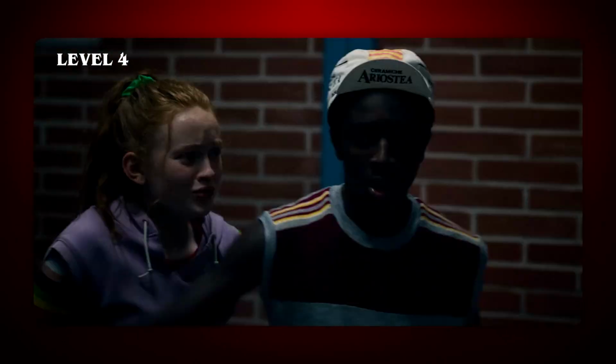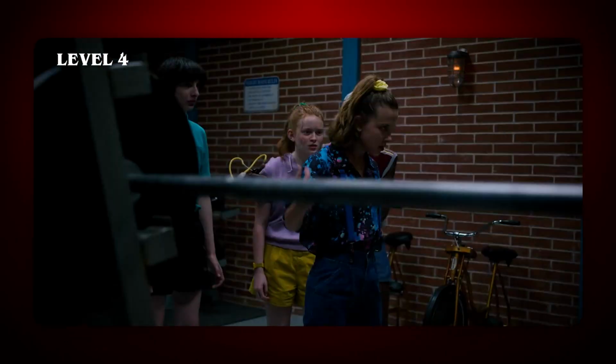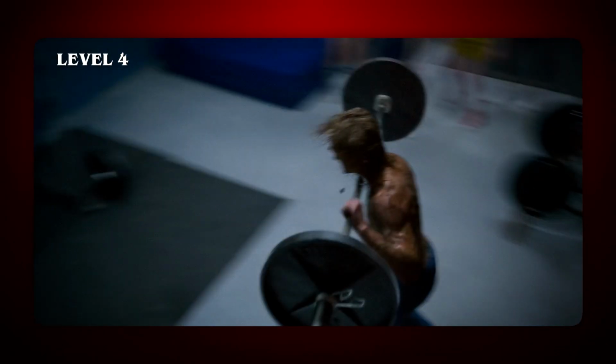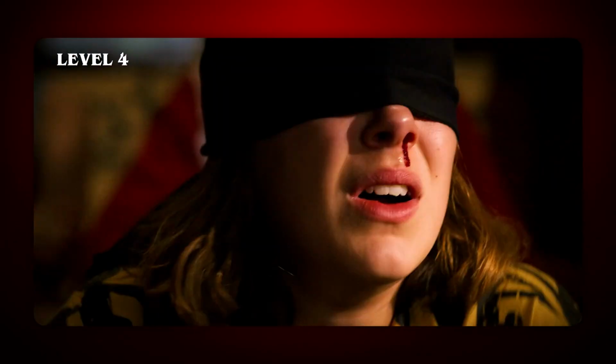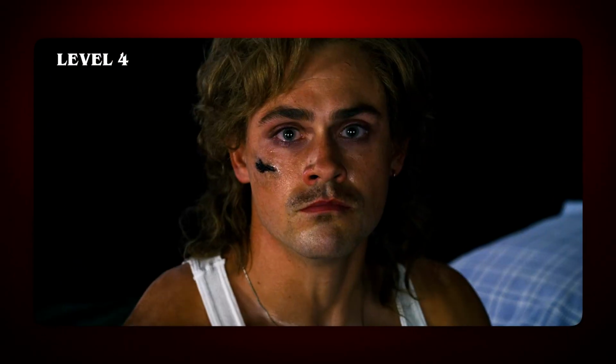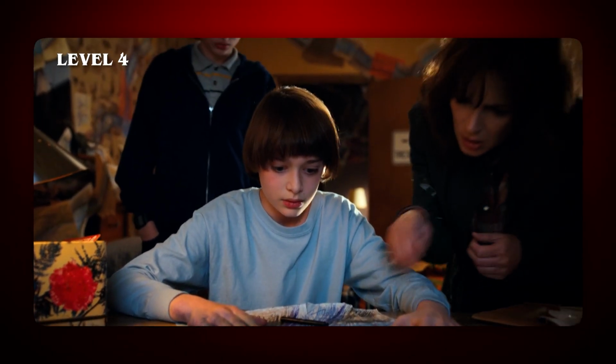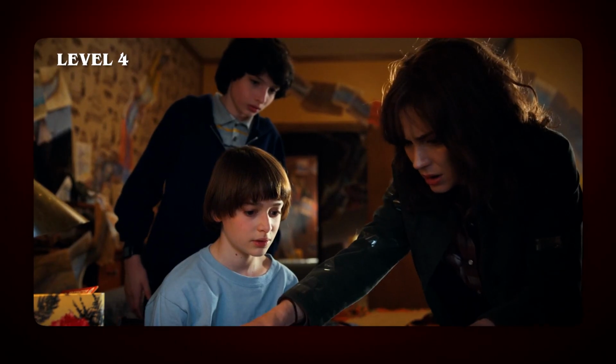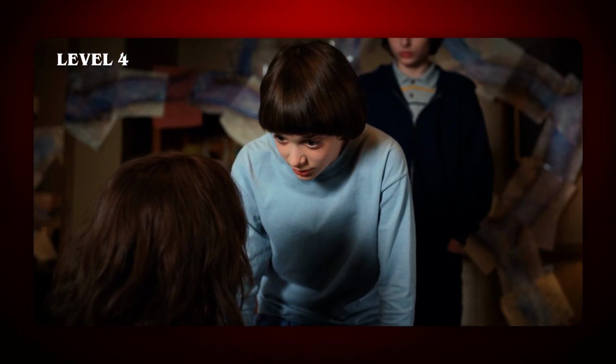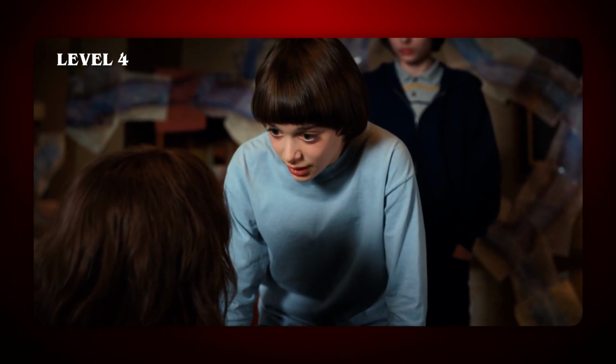The Mind Flayer monitored Eleven and her friends through Billy's eyes, tracking their movements and learning their plans. When Will sensed Billy's presence at Heather's house, it confirmed the psychic link still connected all flayed individuals to the hive mind. This surveillance capability made the Mind Flayer extraordinarily dangerous. The entity didn't need to physically follow targets because it could observe through possessed hosts scattered throughout Hawkins. Billy could interact normally with people while the Mind Flayer watched through him, gathering information without anyone knowing.